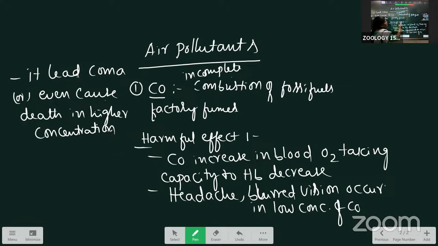It increases in the blood and decreases the oxygen affinity of hemoglobin. In lower concentrations it causes blurred vision and headache, and in high concentrations it leads to coma and even death. Clear? This was the first air pollutant, carbon monoxide.